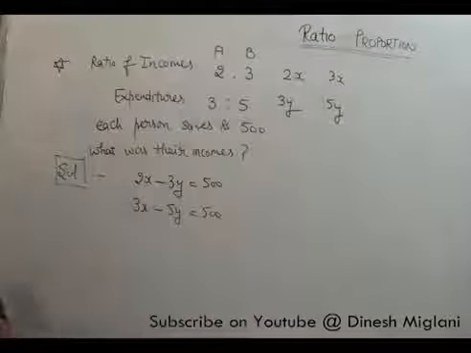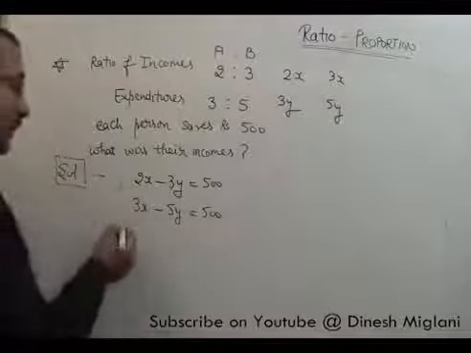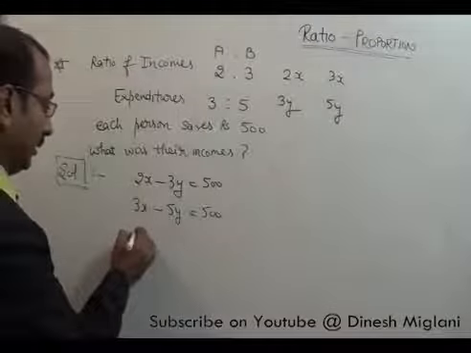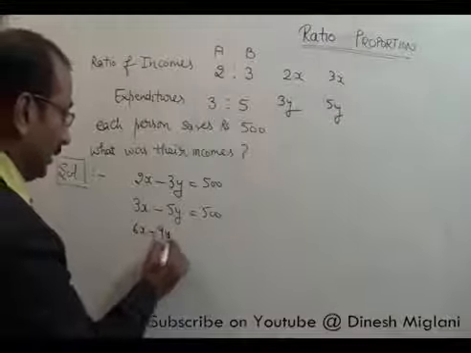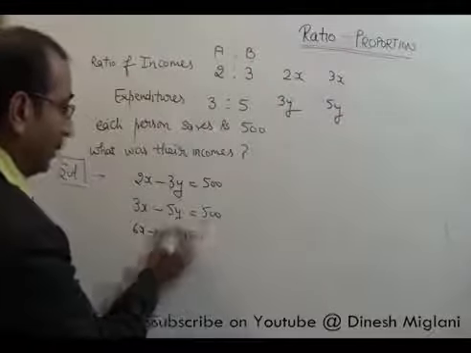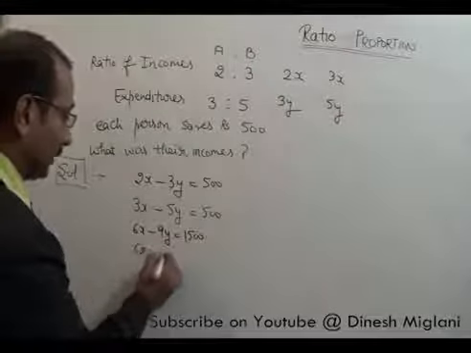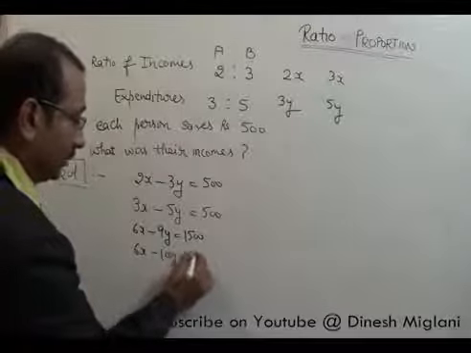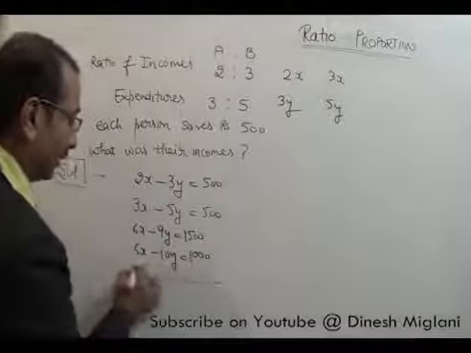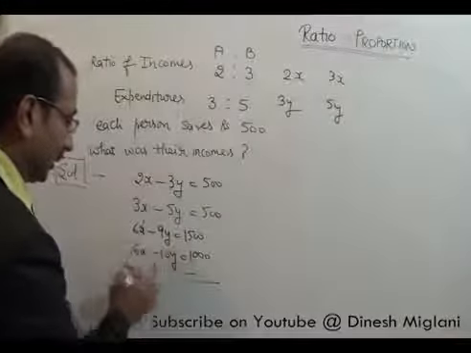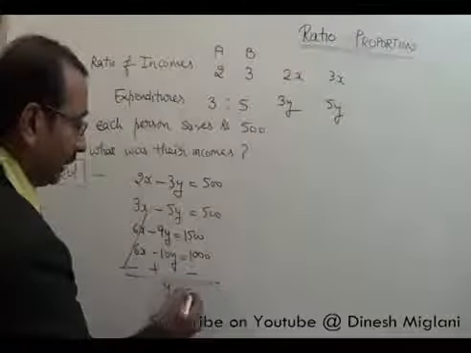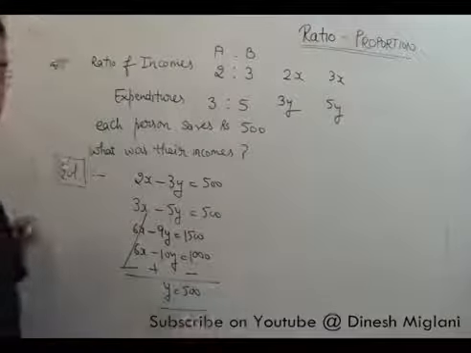Now I have to solve it for x and y. I have two equations. Multiply the first equation by 3: 6x minus 9y equals 1500. Multiply the second by 2: 6x minus 10y equals 1000. I will subtract, minus plus minus, this would be cancelled out. y equals 500. That is the value of y.